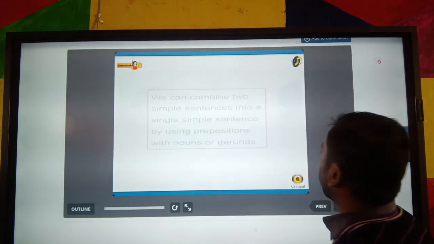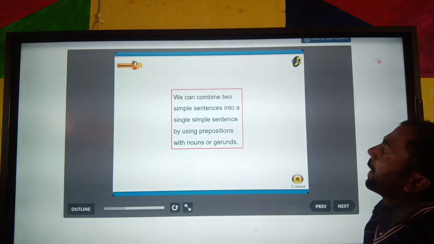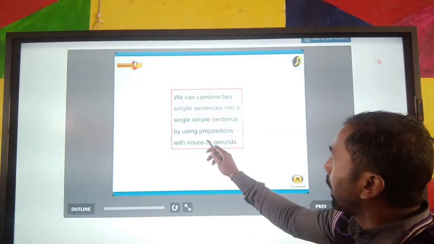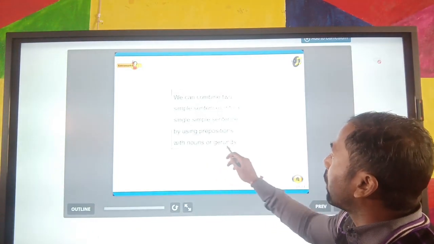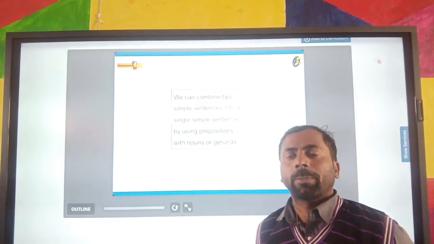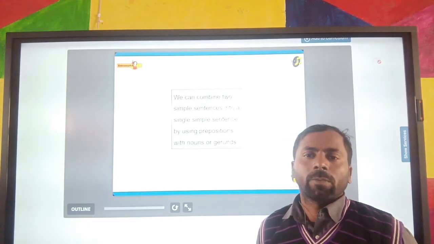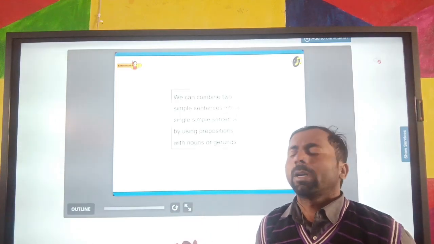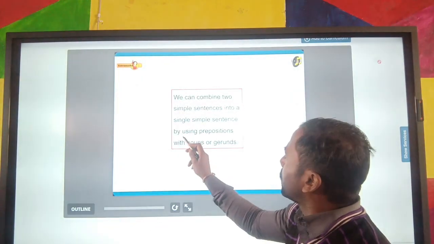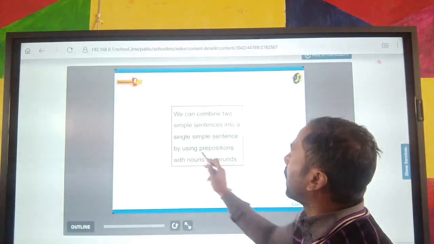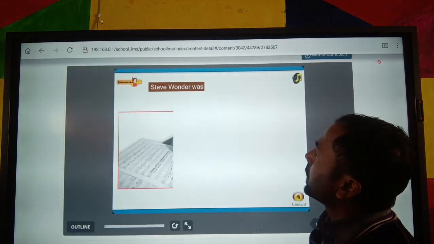Next, we can combine two simple sentences into a simple sentence by using a preposition with a noun or gerund. I hope you all know about the preposition. A preposition is a word that shows the relation between nouns. By using a preposition word with a noun or gerund, you can see some examples.